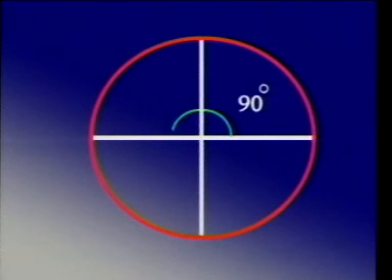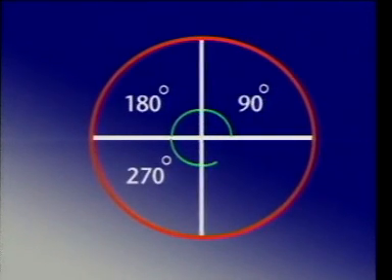1 degree is defined as the 1/360th part of the circumference angle, and a radian is defined as the central angle made by an arc when its length is equal to the radius of the circle. A relation between a degree and a radian is defined as we convert different systems of units to the other, like we convert kilometers into meters. Similarly, we will convert degrees into radians and radians into degrees. Let's see how.